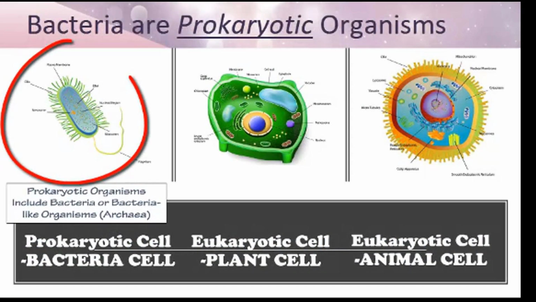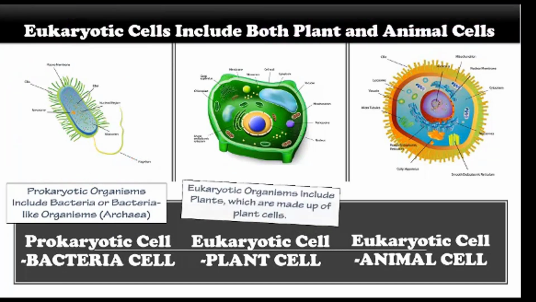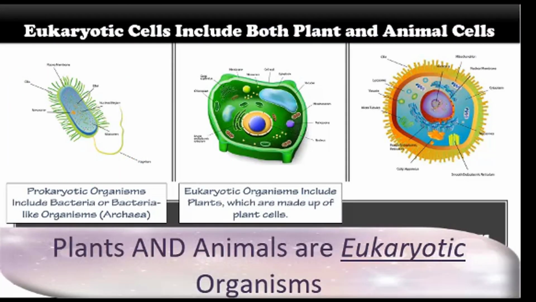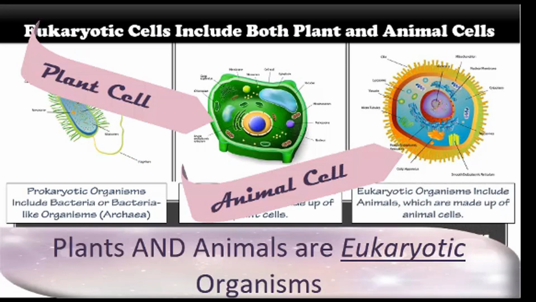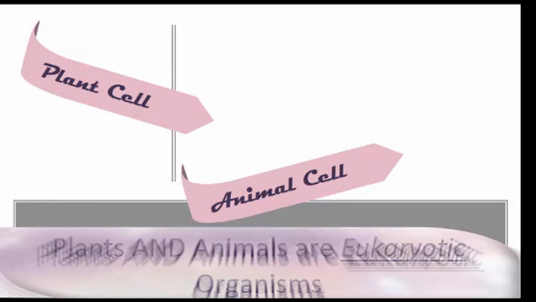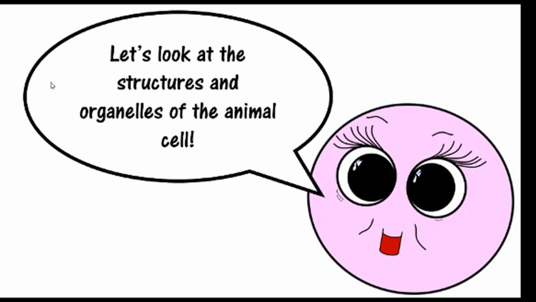Prokaryotic organisms include bacteria and bacteria-like organisms. Eukaryotic cells include both plant and animal cells. Let's look at the structures and organelles of the animal cell.